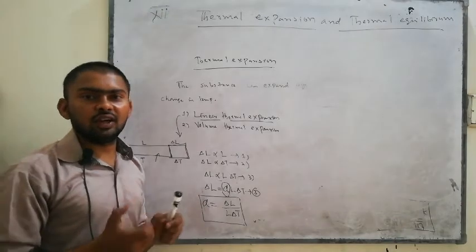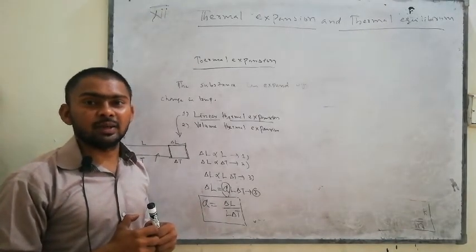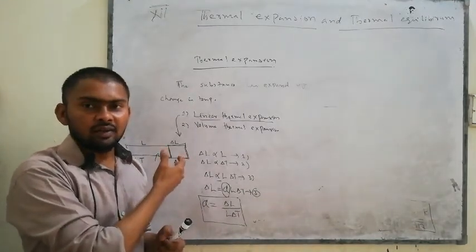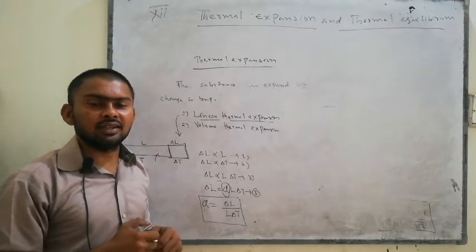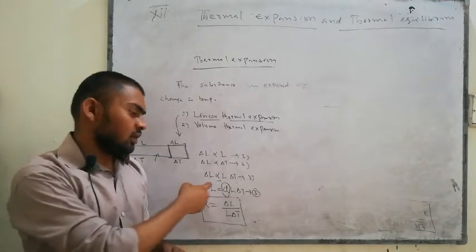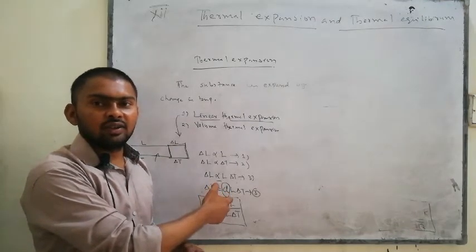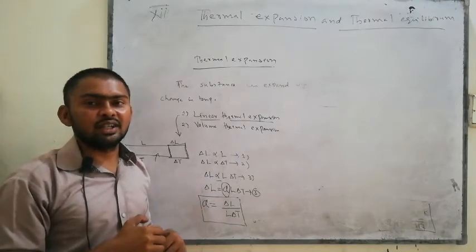Now we have different materials that expand with the change in temperature. I took the example of the metallic rod, but you may take the example of something else. The value of the linear expansion coefficient alpha will vary from material to material.